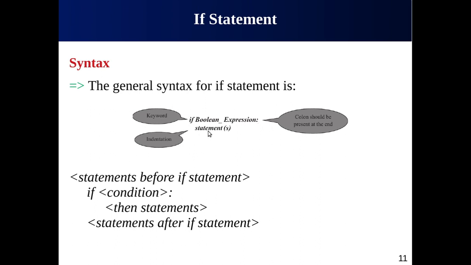In the second line, we have the statement or group or set of statements that we want to execute if this condition is true. And last thing, you have to remember the indentation. Remember, indentation is very important in the Python language. So you have to give a space, a tab here. This tab or empty spaces will tell the interpreter that it is actually the block of the if statement. It is actually the body of the if statement. You have to execute these statements if the condition is true, and you have to skip these statements if the